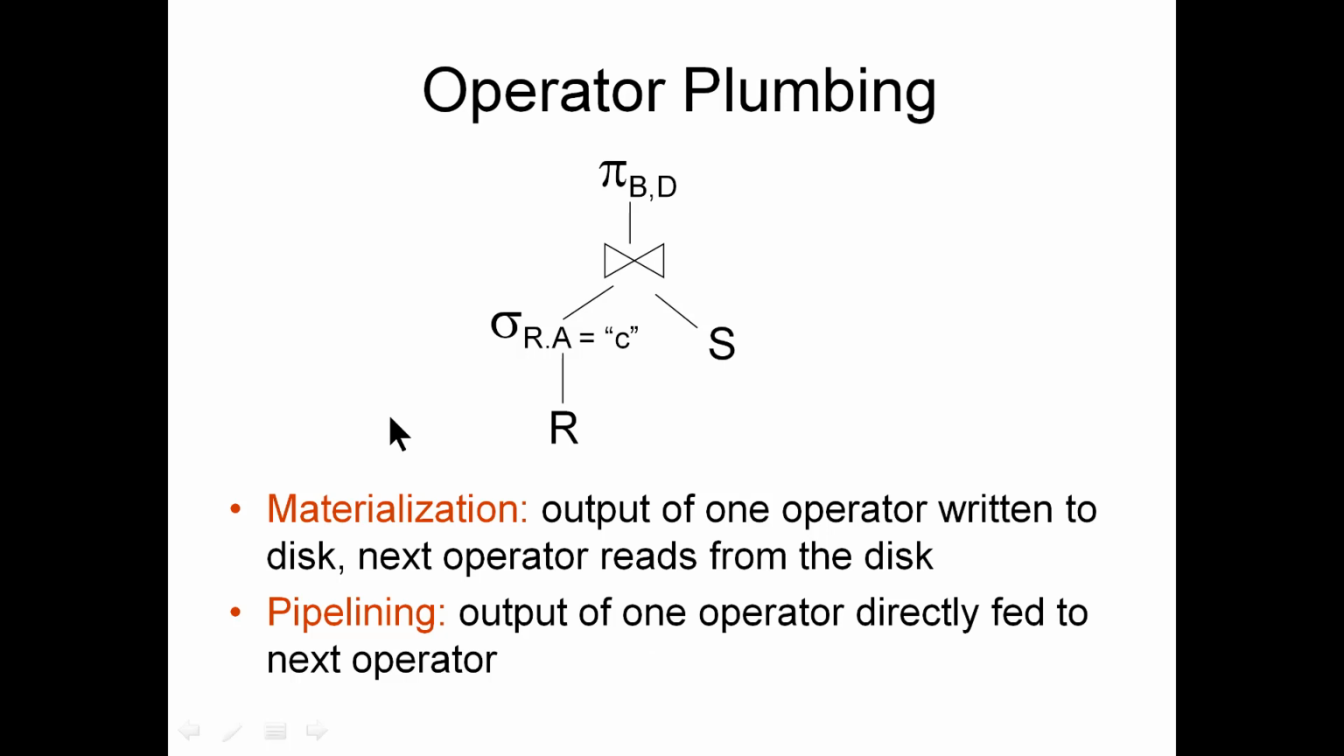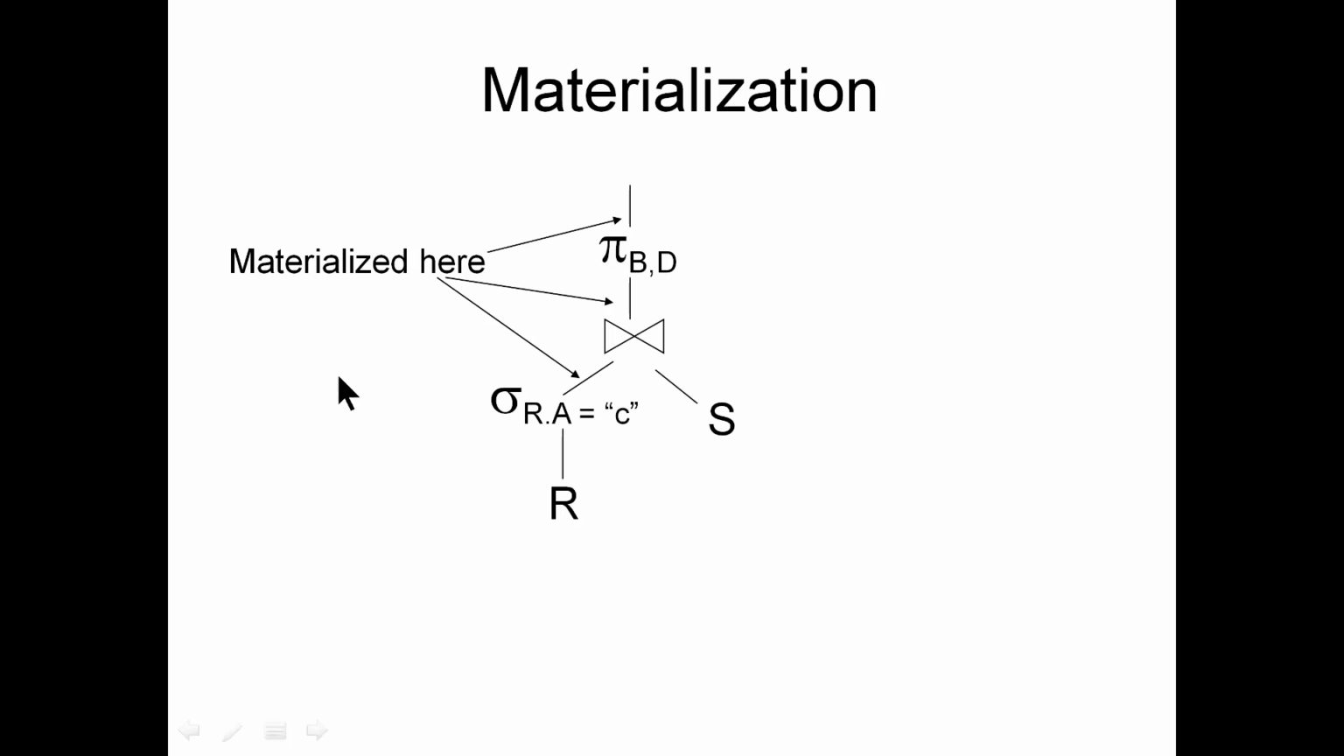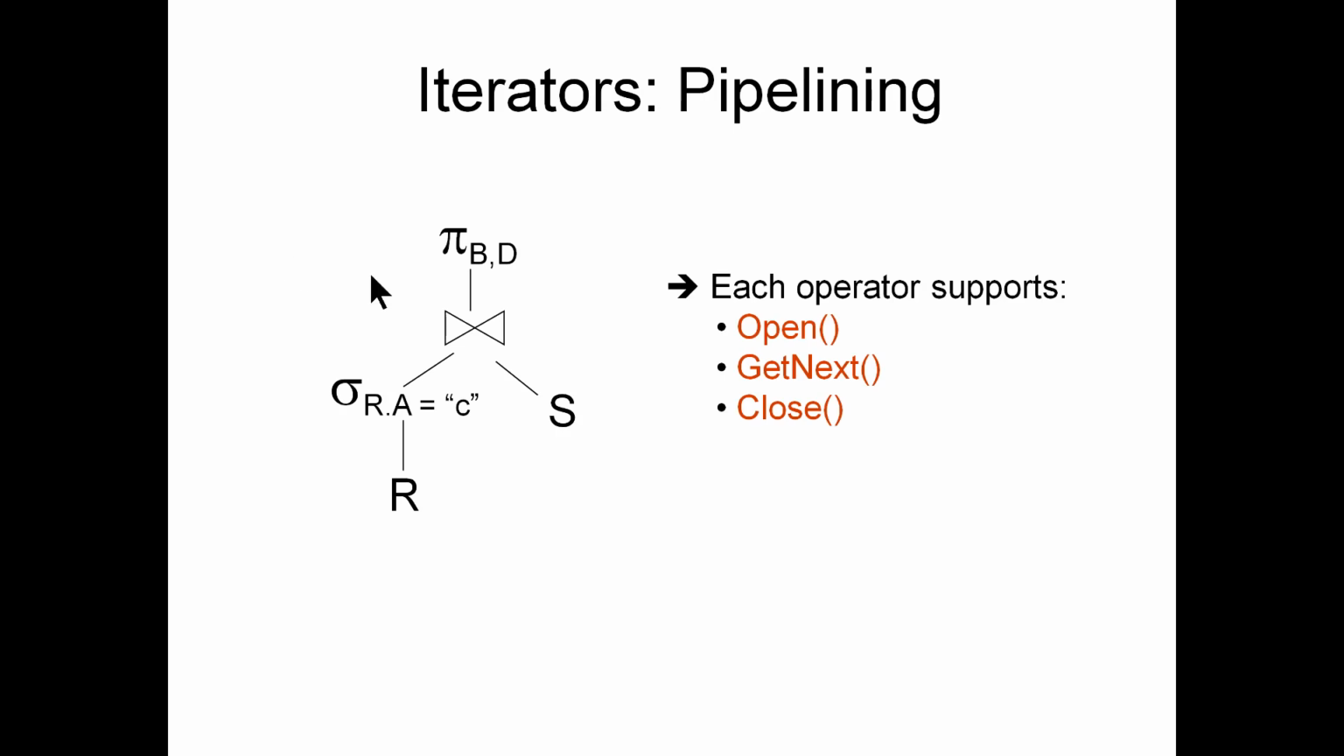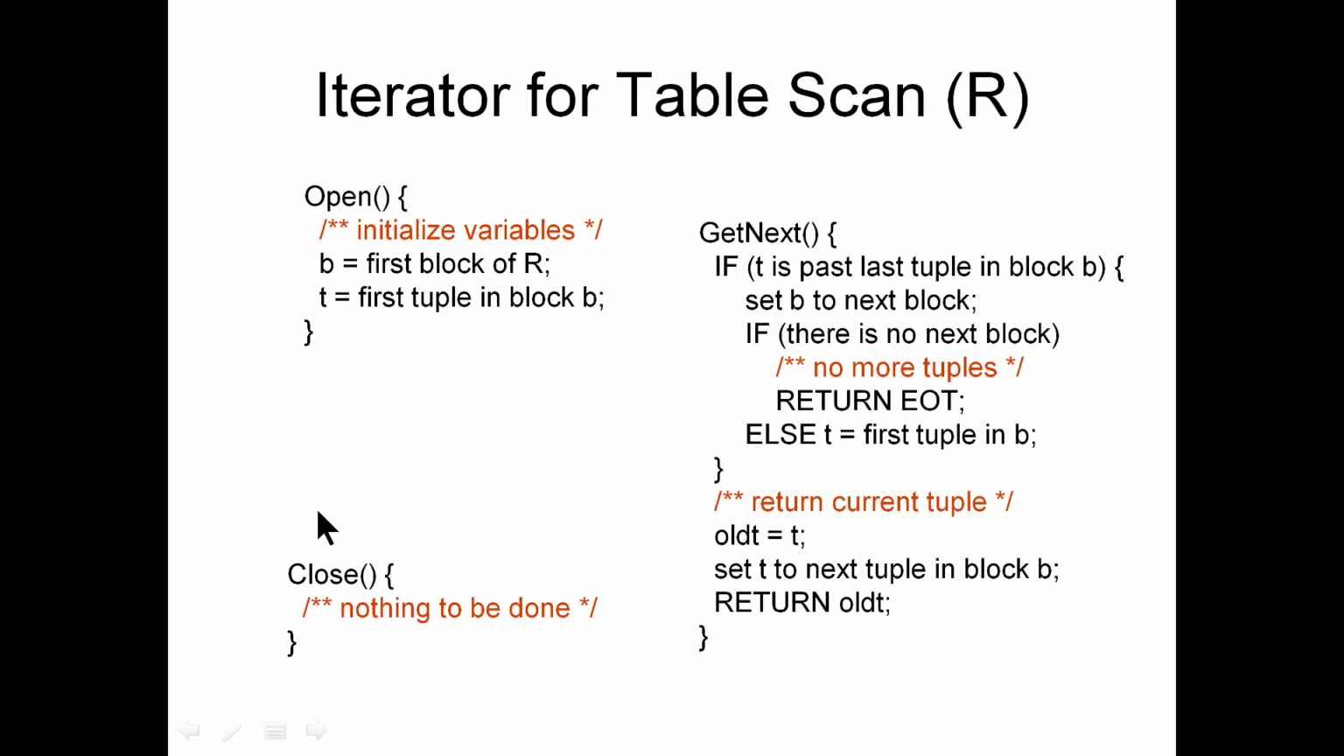So you have two options. Operator plumbing can be done in two ways. Either it is materialization or pipelining. And take a look at materialization. Materialize here. Why? Because you are creating temporary sets, and that's actually how the materialization looks like. And operator pipelining, you can understand that each operator you have an open, get next, and close. So you are passing each to each other.